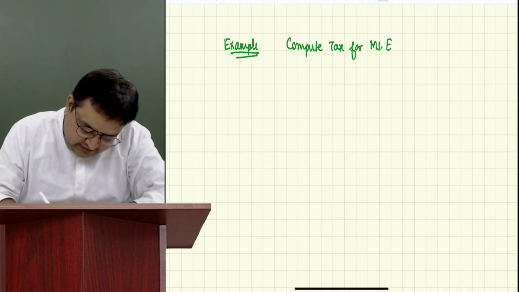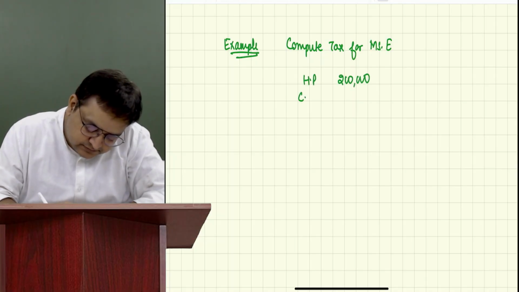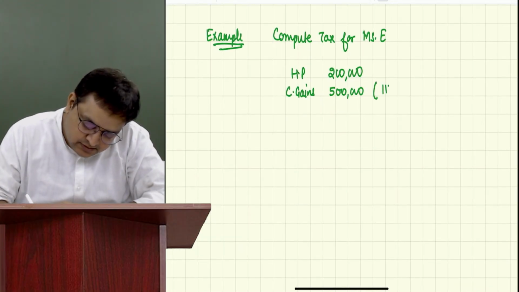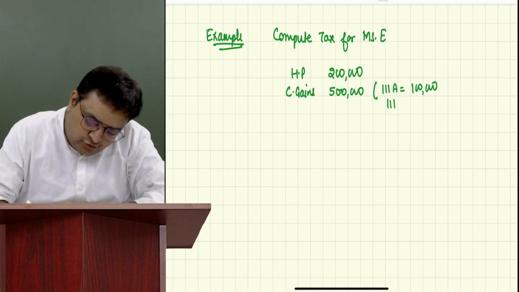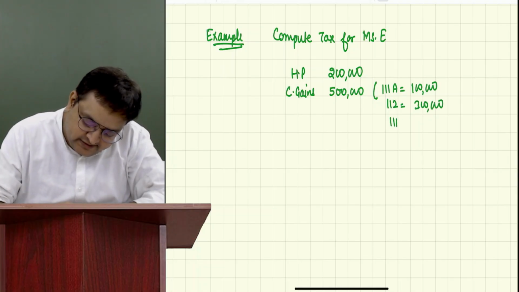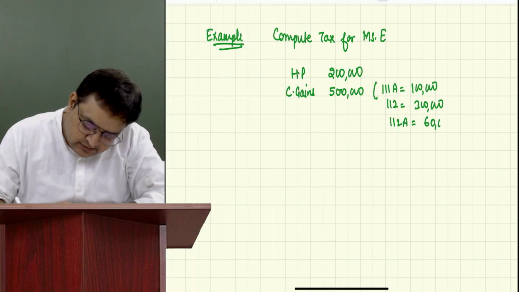She's having, let's say, house property income of rupees 2 lakh, capital gain 5 lakh, 111A is 1 lakh, 112 is 3 lakh, 112A is 60,000, and casual income is 2,50,000.